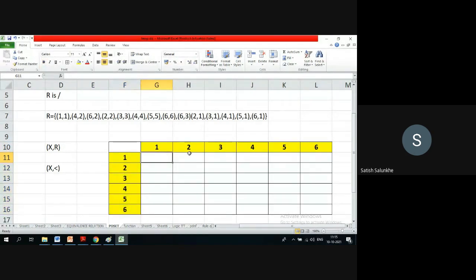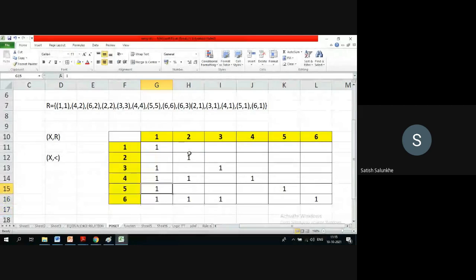So 1 is related to 1, 4 is related to 2, 6 is related to 2, 3 is related to 3, 4 is related to 4, 5 is related to 5, 6 is related to 6, 6 is related to 3, 2 is related to 1, 3 is related to 1, 4 is related to 1, 5 is related to 1, 6 is related to 1, 2 is related to 2.